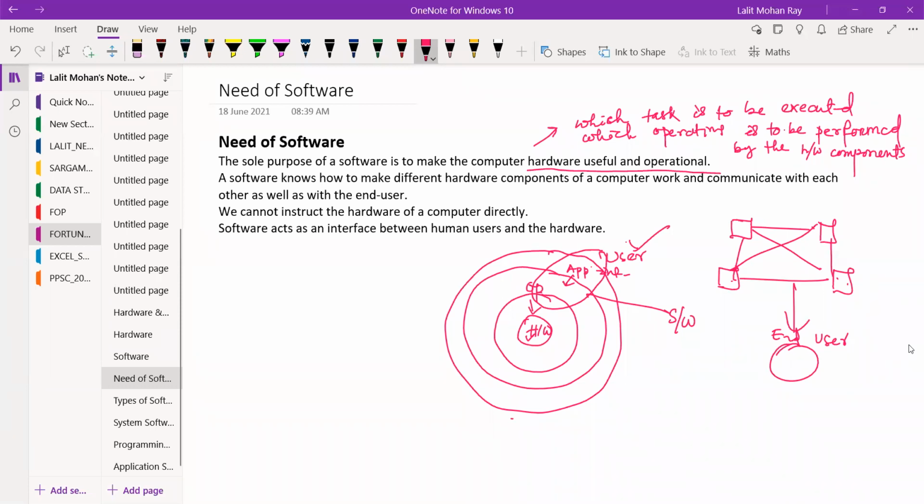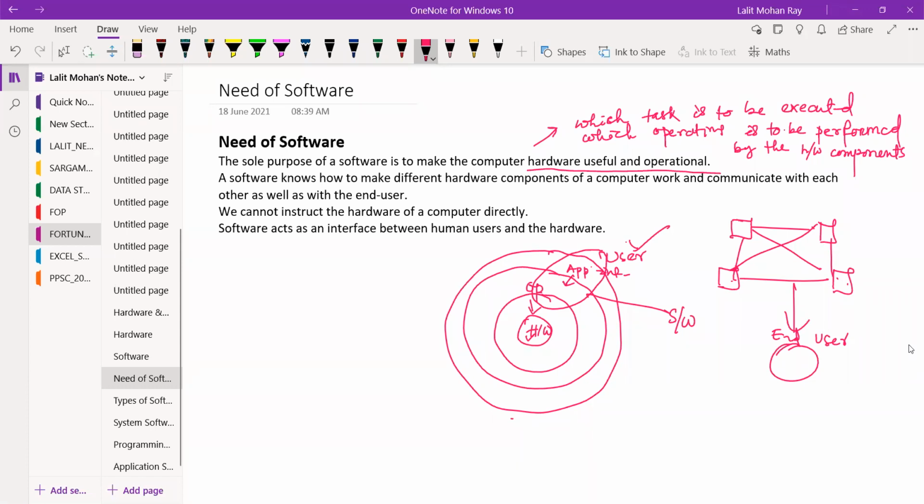I will discuss that. It will instruct the mouse to work properly. So behind each and every hardware component, there is a software. This software can interact with the hardware and the user. The software can instruct the hardware to work. All of you clear this?